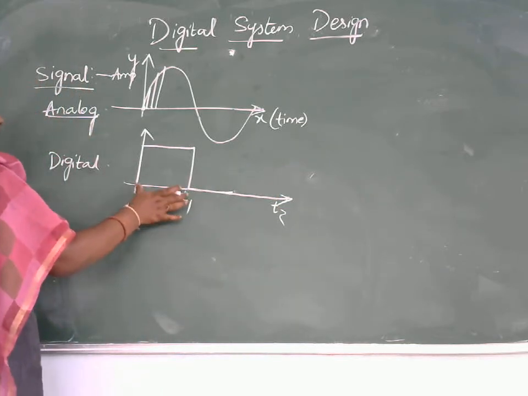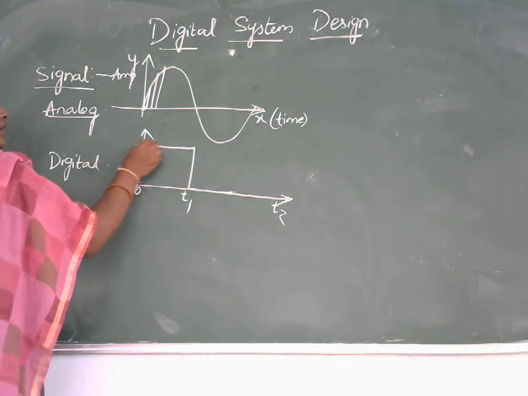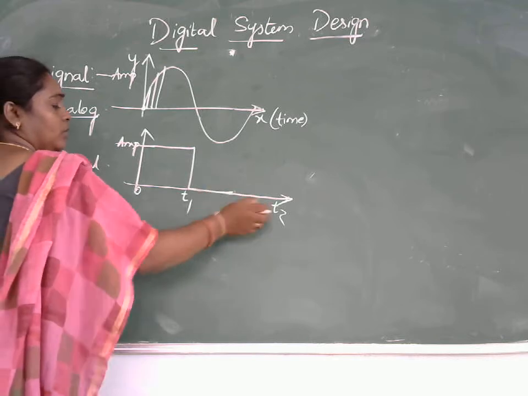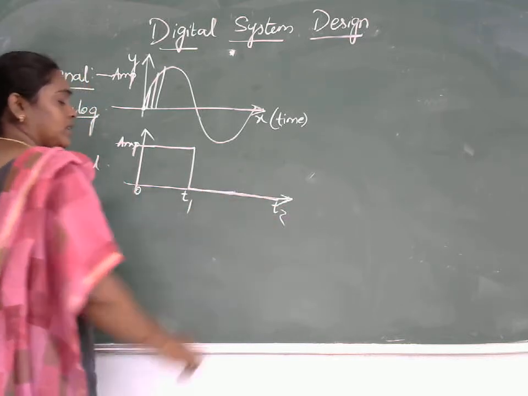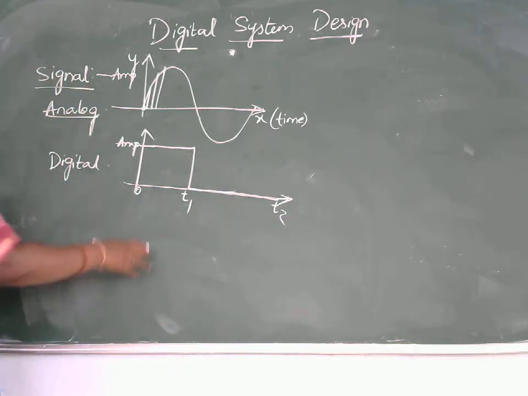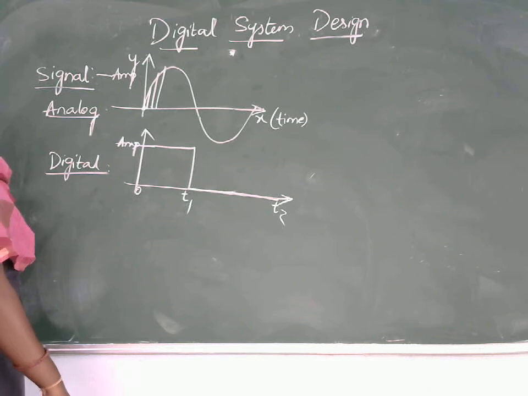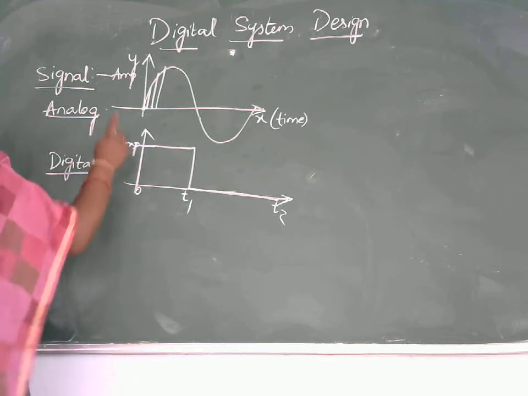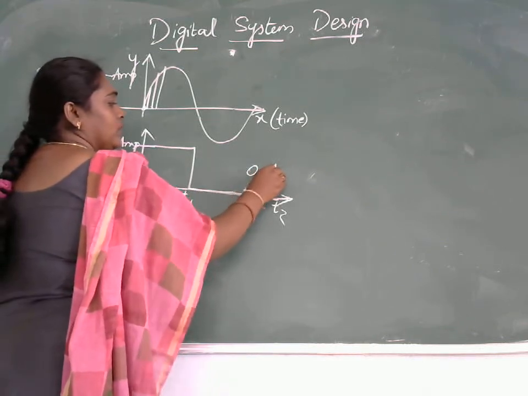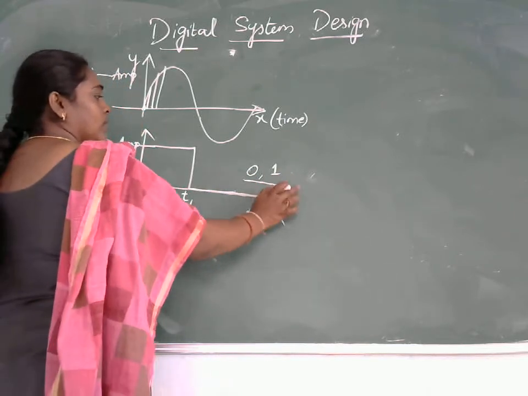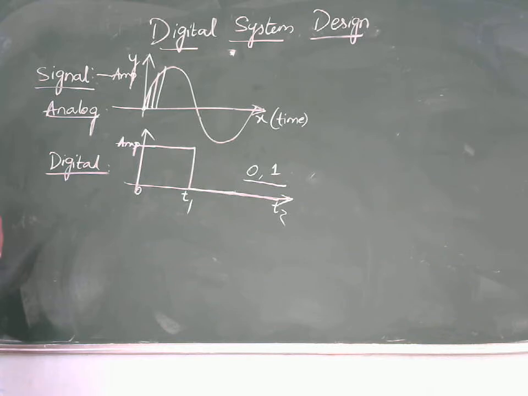From 0 to t1 it has some value of amplitude, but from t1 to t2 the amplitude of that signal is 0. So a digital signal consists of two discrete values, and in our syllabus we are dealing with those two discrete values, which are zeros and ones.